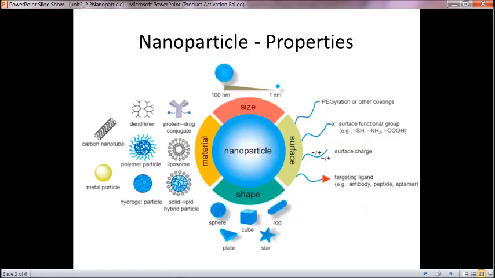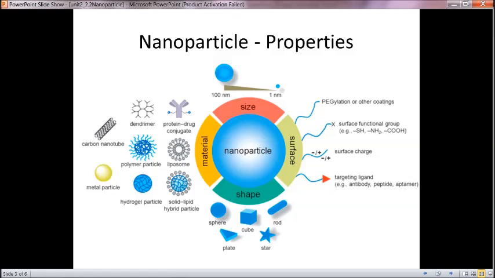Then the properties of nanoparticles. The nanoparticle properties are based on size, surface, shape and the material we are using. Based on size, nanoparticles range from 1 nanometer to 100 nanometer.